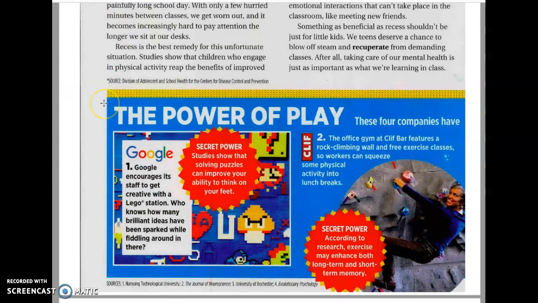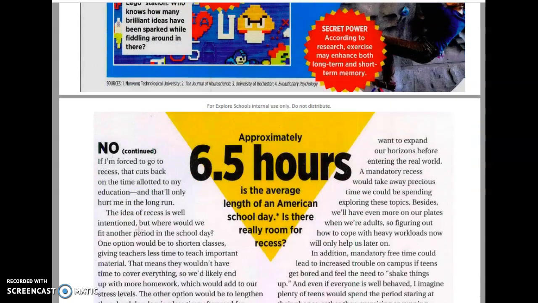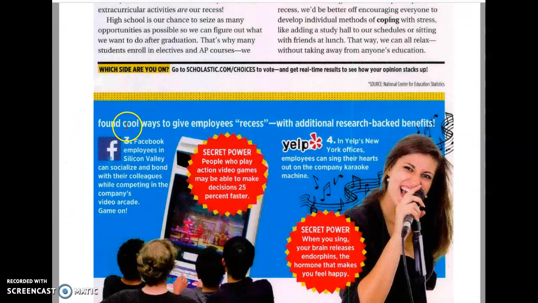And this text feature actually continues on to the third page, because I imagine this was a magazine where they were next to each other. So let's continue. The Power of Play. These 4 companies have found cool ways to give employees recess with additional research-backed benefits.